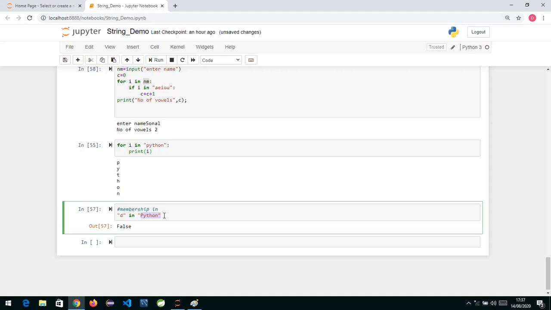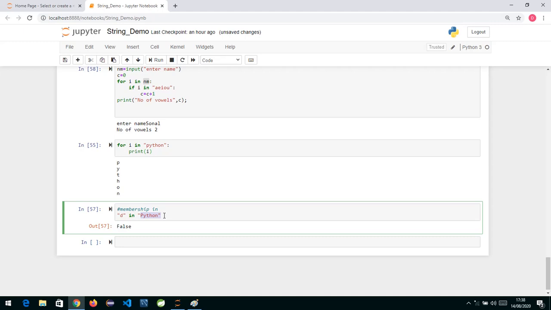So basically this is a membership operator, and you can use it for all types of sequences: list, tuple, string, range, or dict. So the in operator is a membership operator.